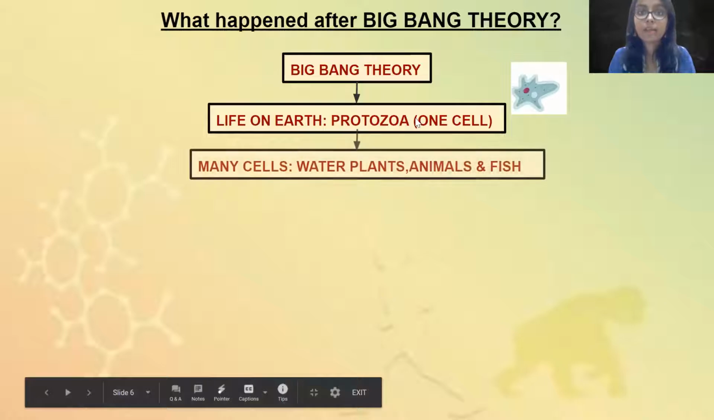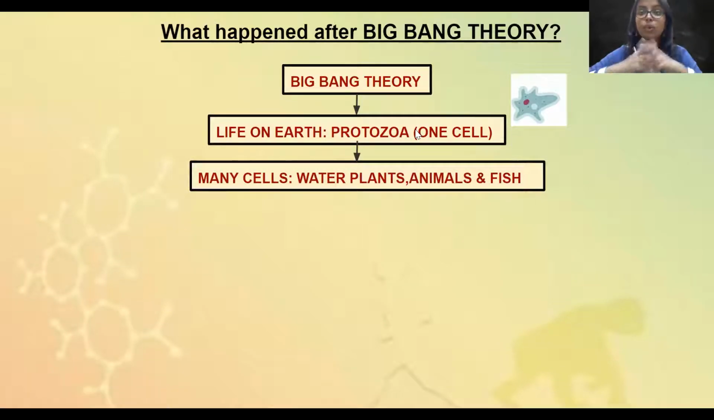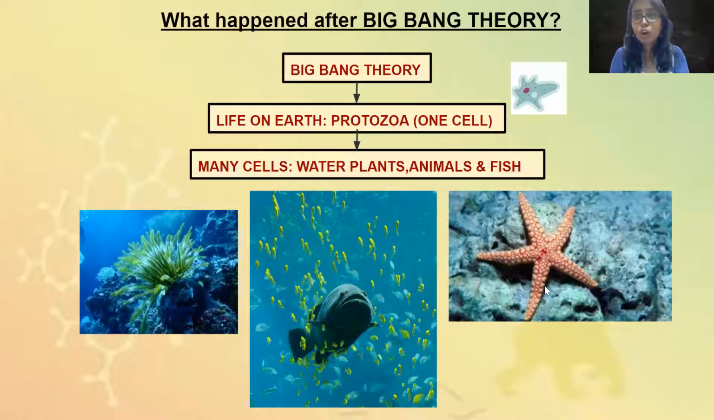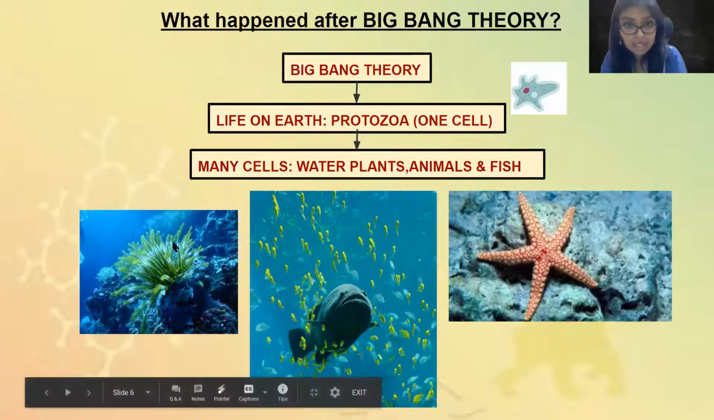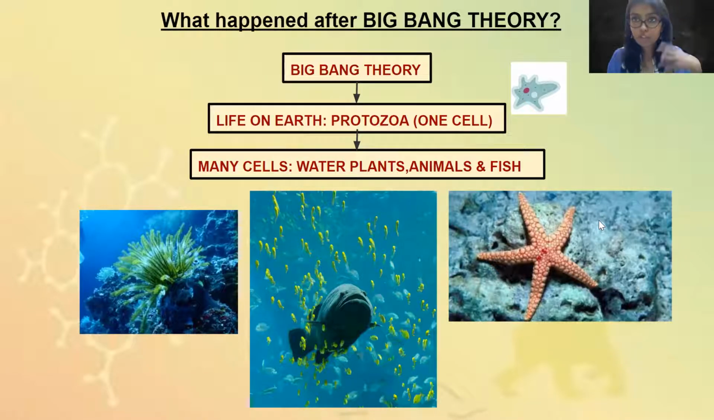After that, one cell became many cells. एक प्रोटोजोआ एक साथ इकट्ठा हो के it became many cells, called multicellular plants or animals. And उसके वजह से बने water plants, animals and fish. For example, starfish or corals. These are pictures of the first type of multicellular, many cells वाले living things. Water plants, not normal plants, not हमारे रास्ते पे जो plants देखते, not them, water plants. Then fishes, starfishes, water animals, basically all these things came after protozoa.